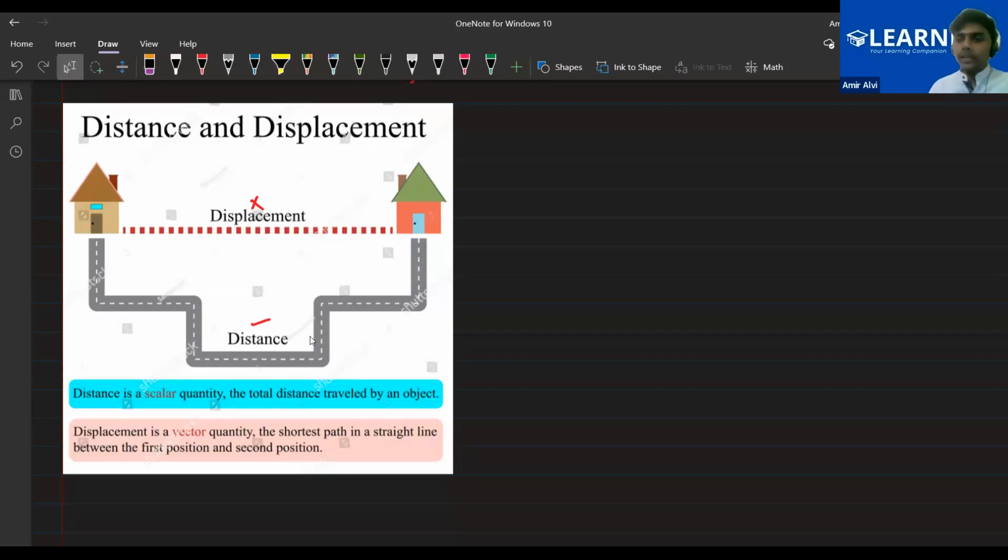Yes, absolutely correct. So this path is distance as well as displacement, because this is the shortest path and the actual path that is present. Yes or no, everyone? No other path is present now. I've already said that this path is not available and only this path is present. So this is the only path, and it will be distance as well as displacement. Yes or no? Clear, Nahid, Ayan, Farhan? Yes, sir. Any doubt so far to anybody?